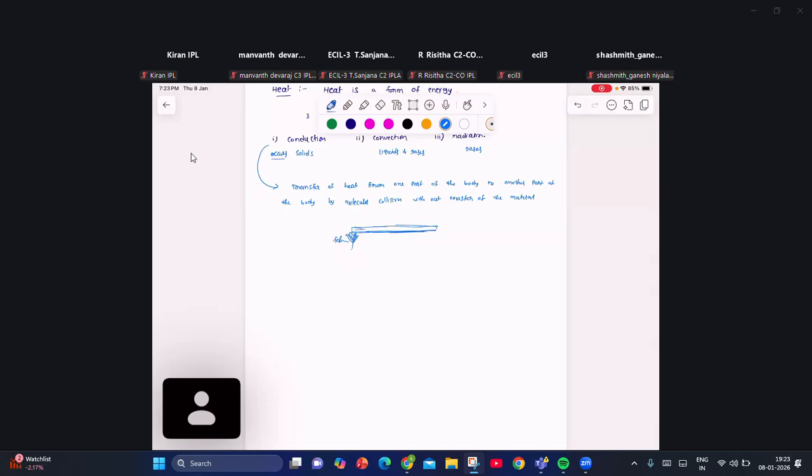So what happened here? Heat energy transfers through the rod from one end to the other end without bulk movement of the rod molecules. Rod molecules do not move while heat transfers from one end to the other end. Such a mode of transfer of heat energy is called conduction. So how will heat energy transfer?